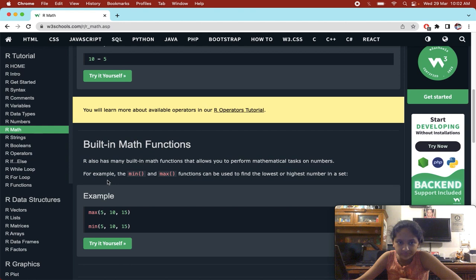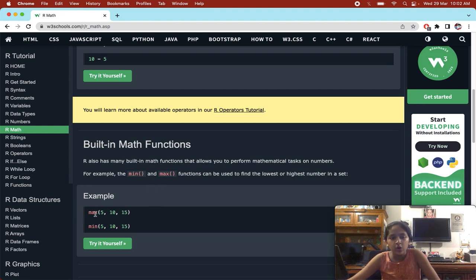All right. So built-in math functions. In maths we have some built-in functions that R has already made for us. Even though we can make more functions to do a particular thing, we have built-in math functions if we want to use them. So we have min and max.